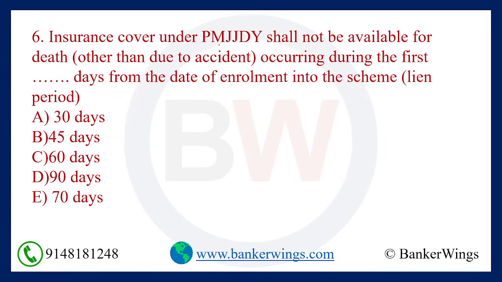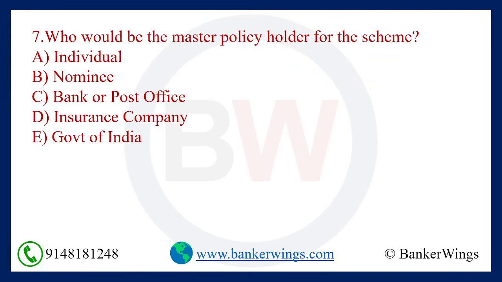Next question. Insurance cover under PMJJBY shall not be available for death other than due to accident occurring during the first dash days from the date of enrollment into the scheme. So here it is simply asking what is the lenient period for PMJJBY. It is 30 days. Option A, 30 days. Okay, in the first 30 days, if the person dies other than by accident, then the claim will not be given.